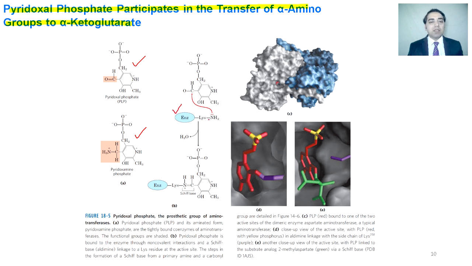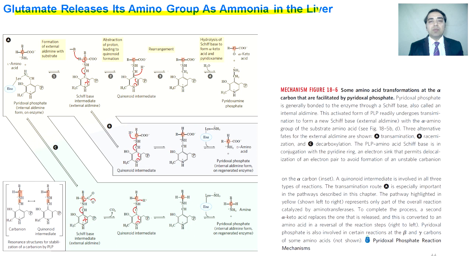For example, its nitrogen has a lone pair that acts on the carbon of the pyridoxal phosphate. This pyridoxal phosphate makes a bond with the enzyme that is called the aldimine bond, or the Schiff base. When the enzyme makes an aldimine bond with the cofactor, it is called the internal aldimine bond. This has been shown here. When this cofactor makes a bond with the substrate, this is also an aldimine bond, but this is called the external aldimine bond. This bond is necessary to transfer the amino group to alpha-ketoglutarate. Glutamate releases its amino group as ammonia in the liver.